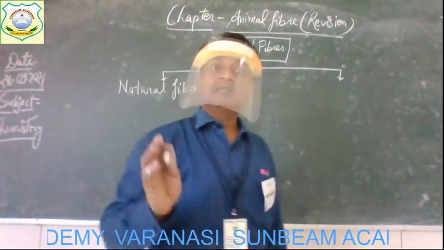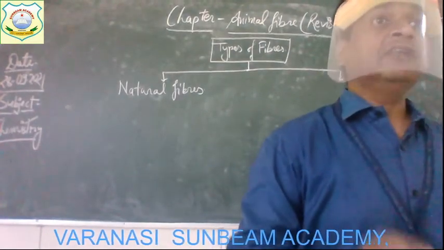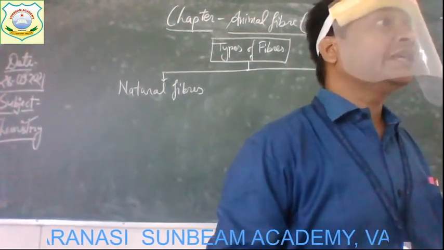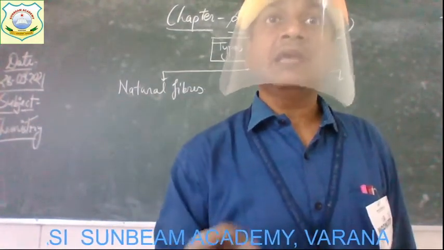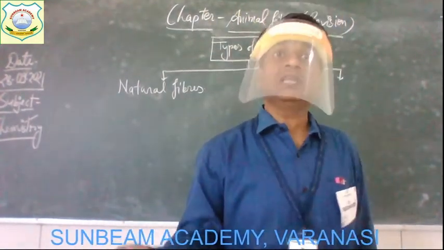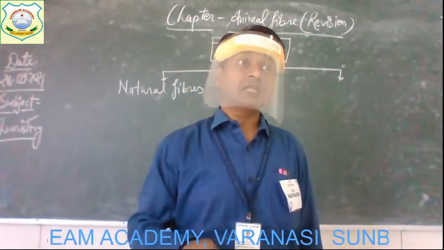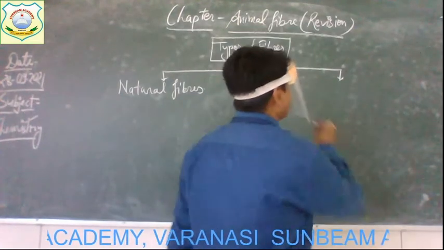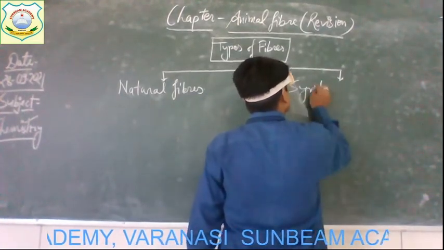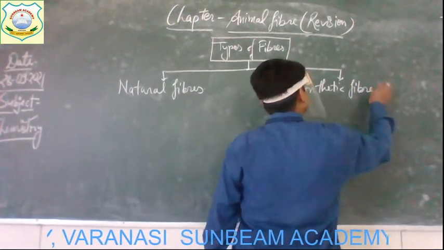Okay, and the fibers which are made by men in factories by using certain chemicals, they are not obtained from any plants or any animals. They are made artificially by man by using certain kinds of chemicals in the factories. So all such fibers are known as synthetic fibers. Right.